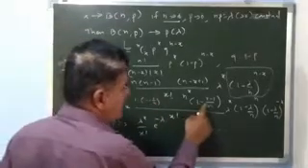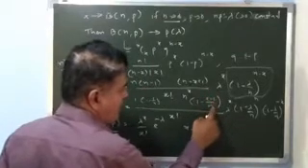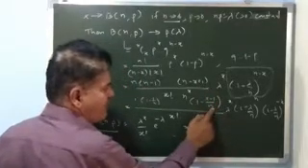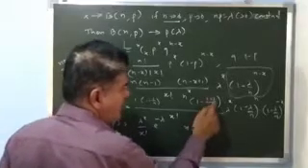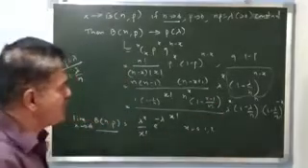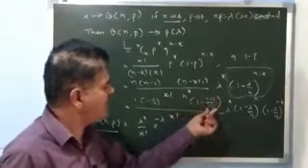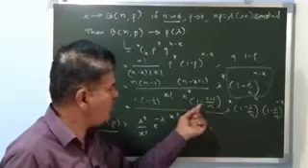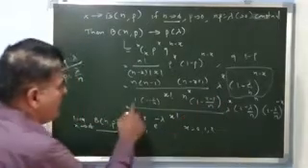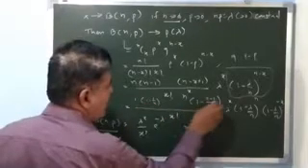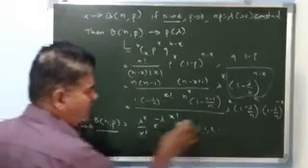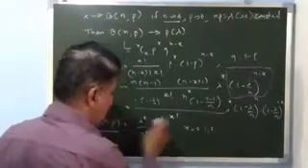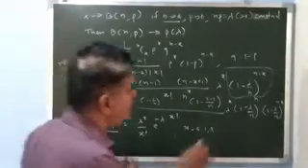Likewise 1 minus x minus 1 upon n: as n tends to infinity, some constant value divided by infinity is 0, and 1 minus 0 is 1. So the numerator terms come to be 1. I am writing the same x factorial and lambda to the power x.